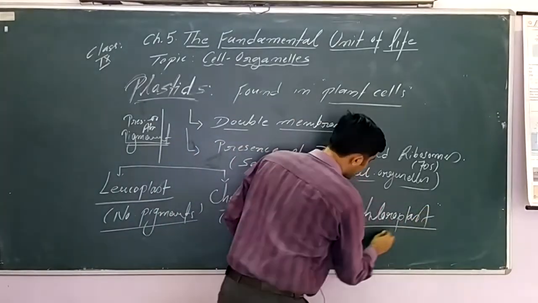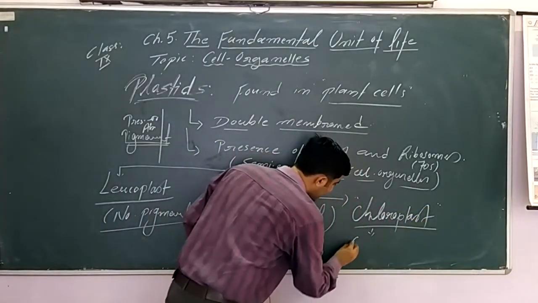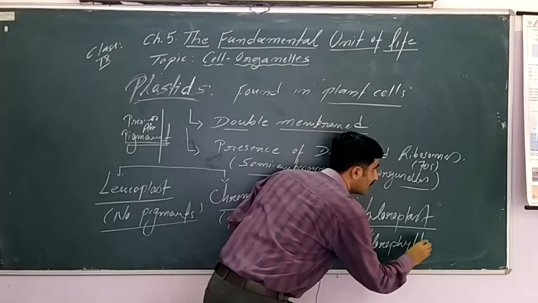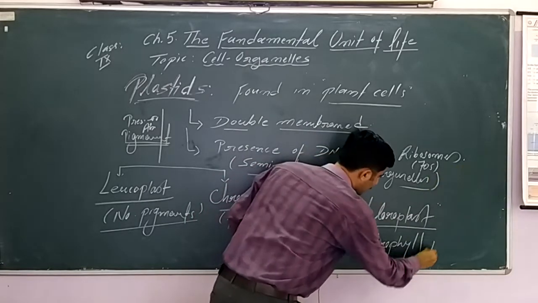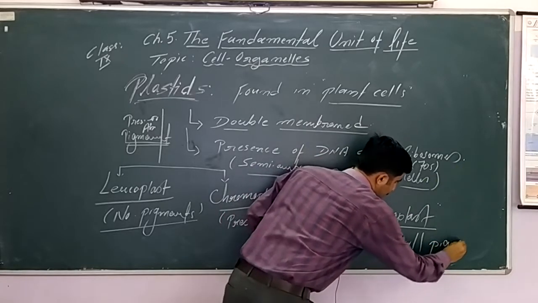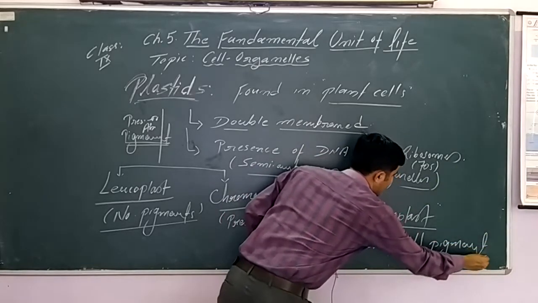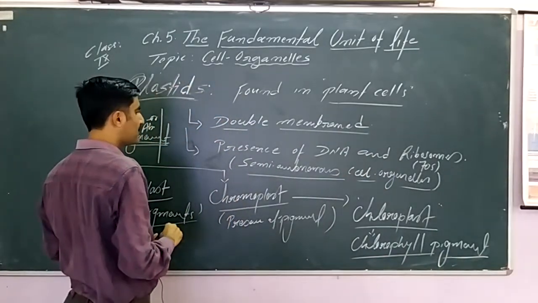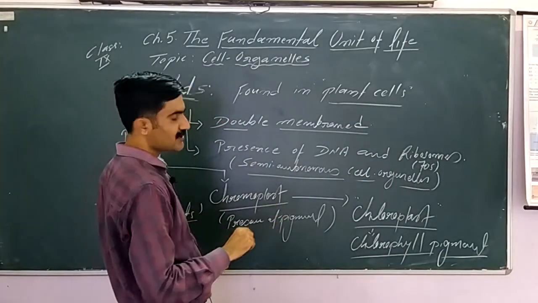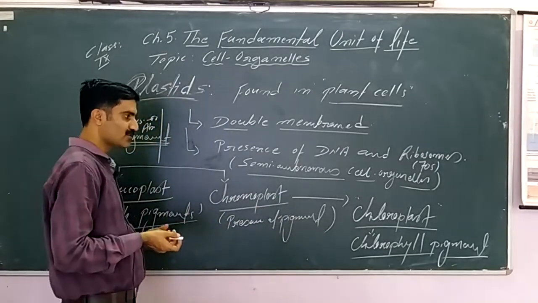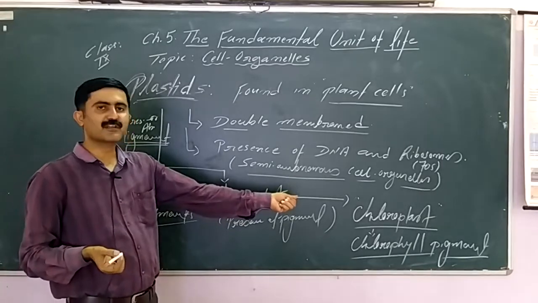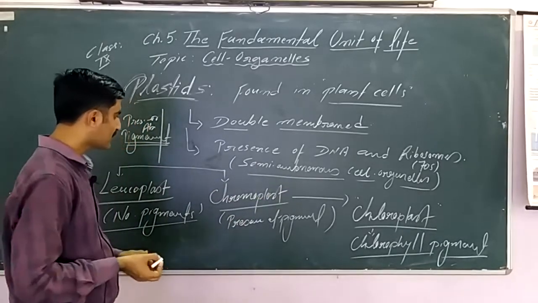Chloro means green, so it contains a green color pigment, that already we know, chlorophyll pigment. This chlorophyll pigment plays a key role in photosynthesis. These are photosynthetic pigments. These are the structures where the photosynthesis takes place.